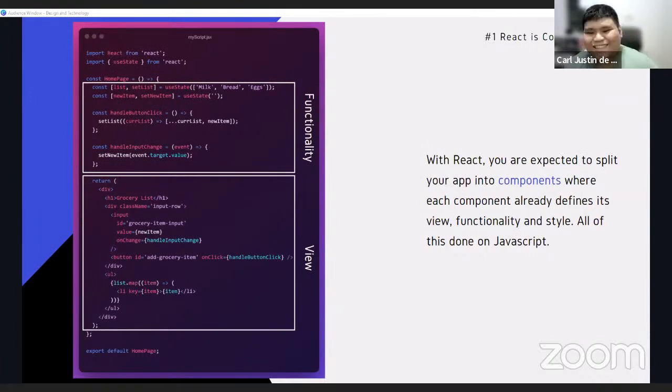So now the question is, how is React declarative compared to, say, vanilla JS? Maybe let's go through another example. Let's go through how we implement adding an item to our grocery list again. In vanilla JavaScript, what we need to do is first get the button element from the DOM and attach a click listener to it. The listener will just wait for the user to click the button, and if the user does it, it will run the function.